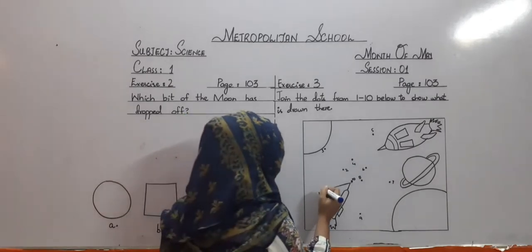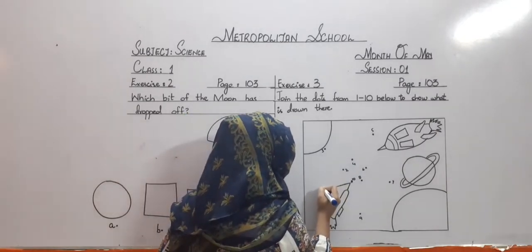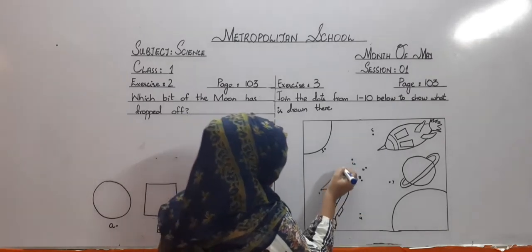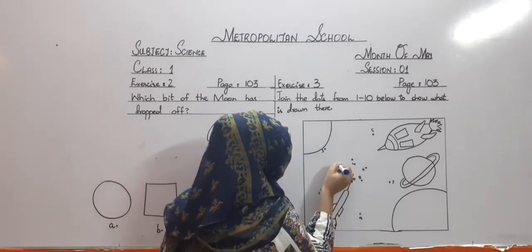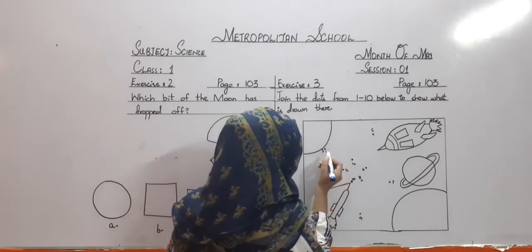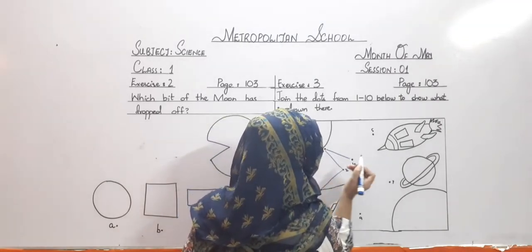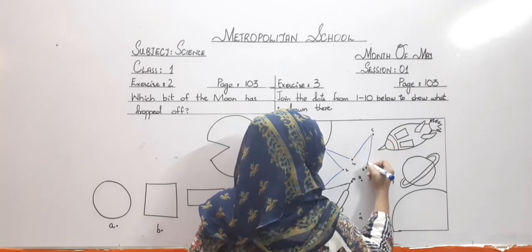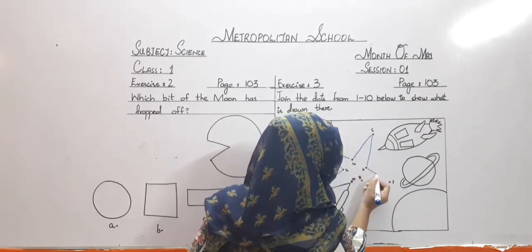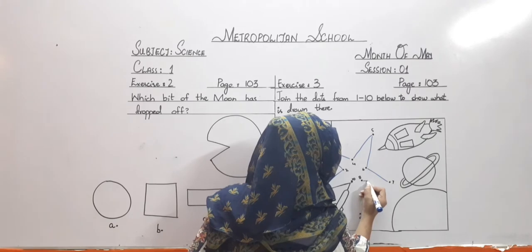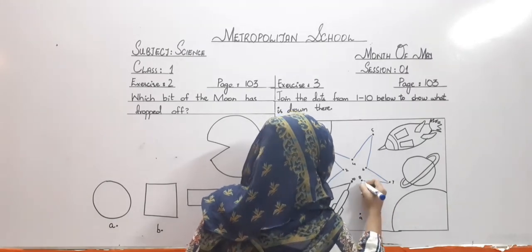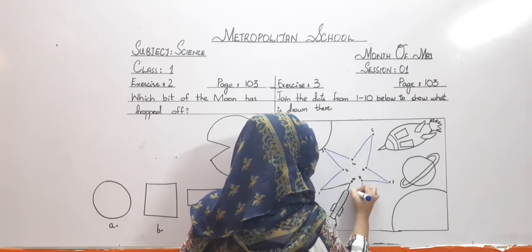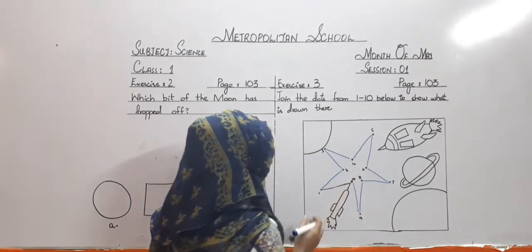So let's start with the first one. First we will join 1 and 2 dots, then dot 2 to dot 3, then dot 3 to dot 4, 4 to 5, 5 to 6, 6 to 7, 7 to 8, 8 to 9, and then 9 to 10, and the last one is already done for you guys.